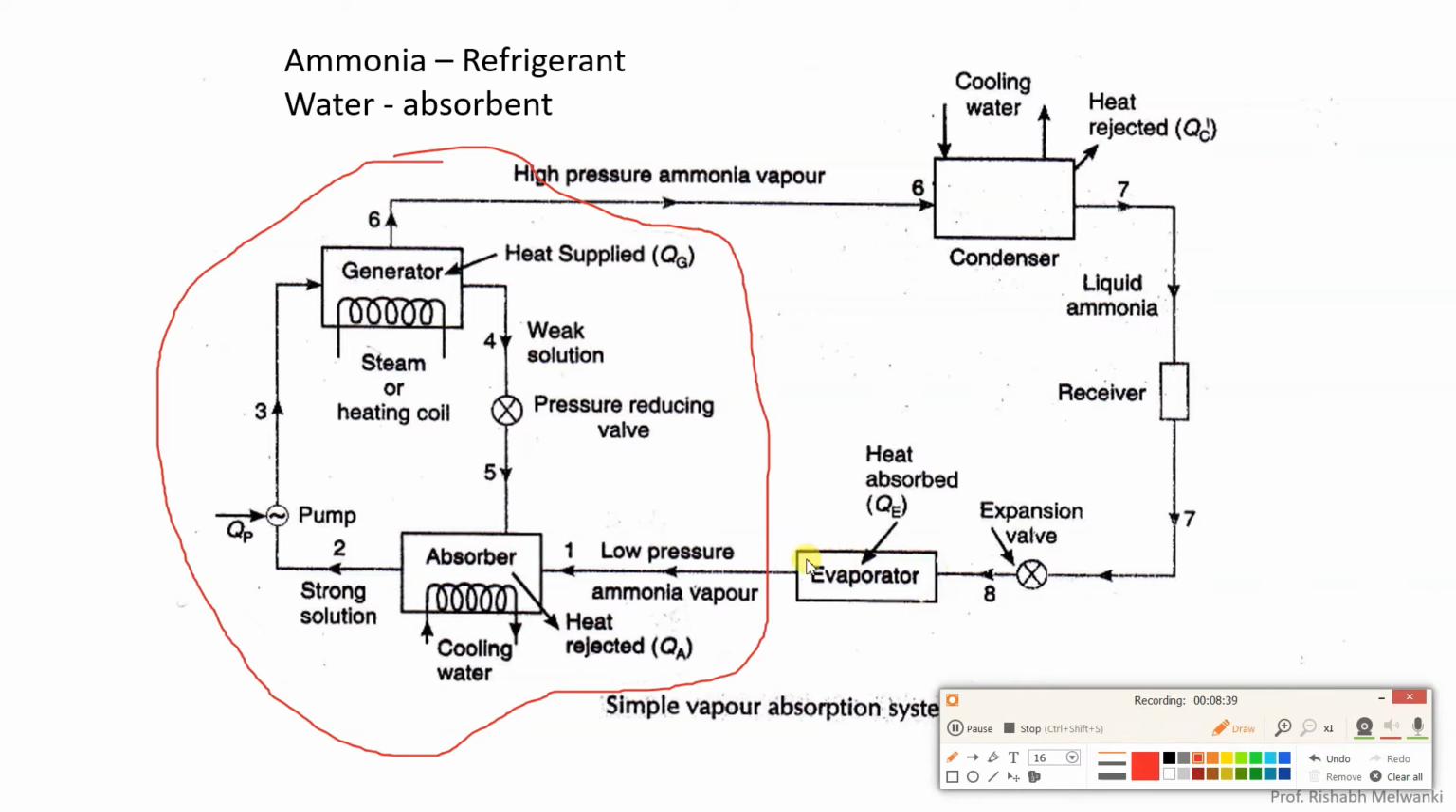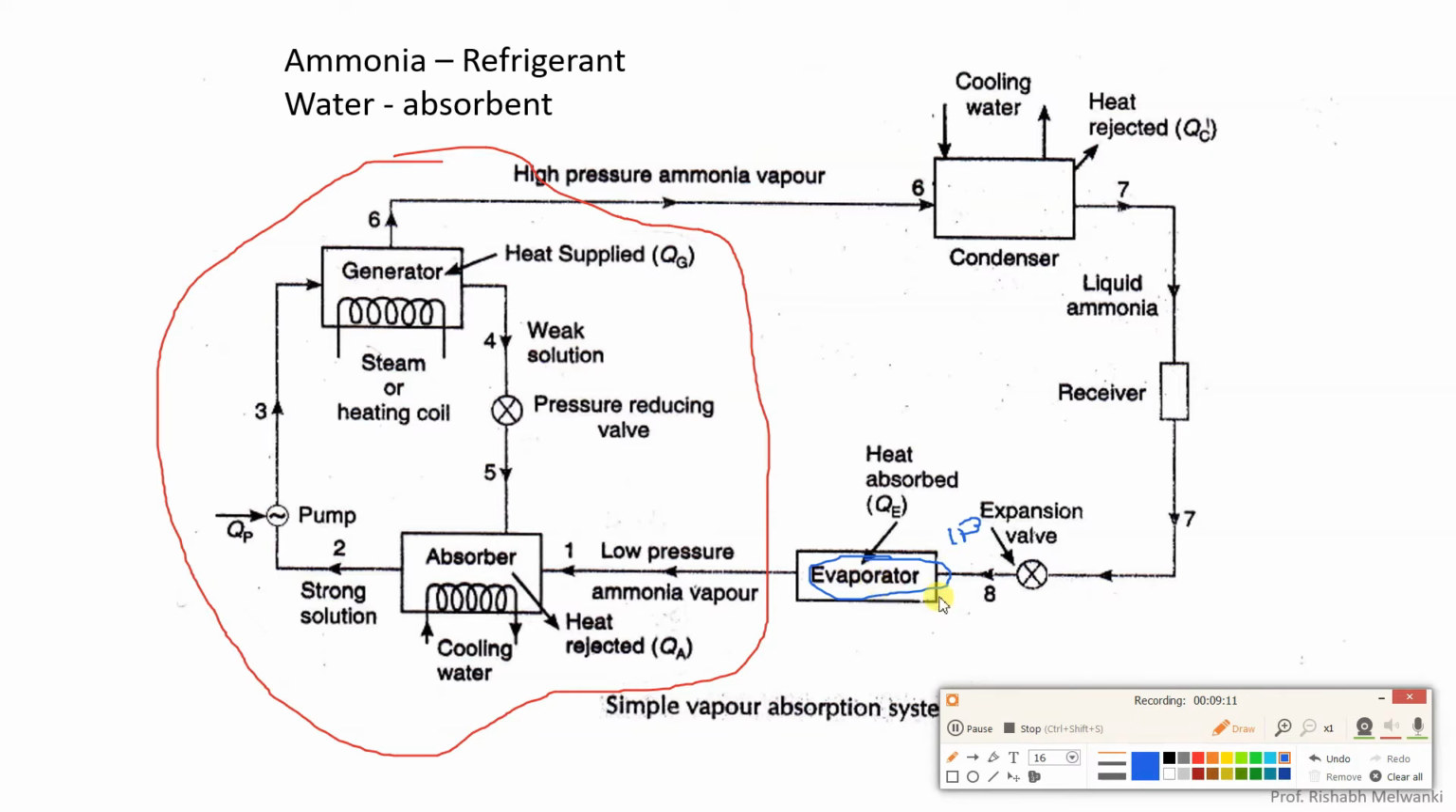In the evaporator, the product to be cooled, air conditioned or refrigerated is kept. There, liquid ammonia is supplied, liquid plus vapor. That ammonia will pick up the heat from the objects to be cooled inside the evaporator. Because of that, what will happen? After the expansion device, there is a low pressure, low temperature, liquid plus vapor mixture.